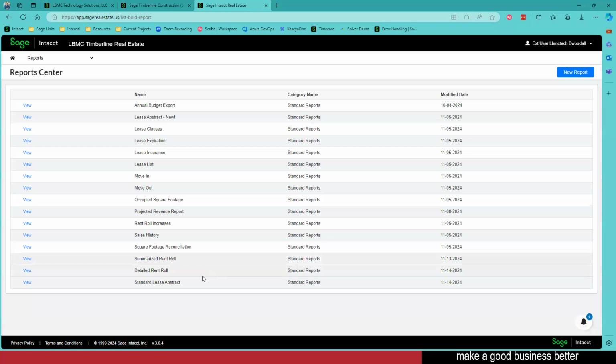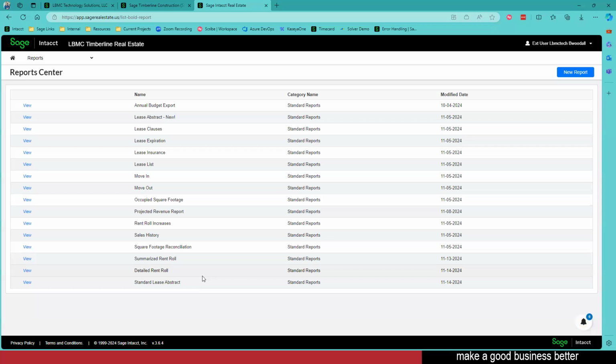So we're talking real-time data, automating your day-to-day processes, and really customizing. That's what I really want you to get out of this: you are customizing this to fit your business needs. You're not trying to make your business needs fit into a very rigid product. You are going to get to customize this and do those things that you have only wished you could do in some other software.